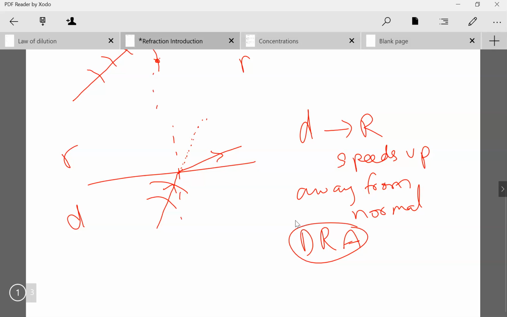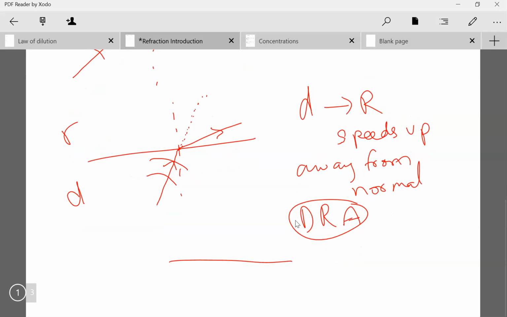I'll also point out here that if you have a normal and the light ray is coming along the normal, there is no bending. There is still a change in speed. So light, for example, let's do denser to rarer. Light does get faster here in the rarer medium, but there's no bending because all parts of the wavefront reach the interface at the same time. So no bending occurs when a light ray strikes the interface along the normal.